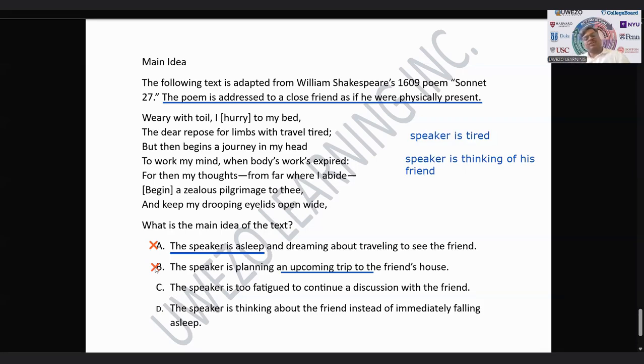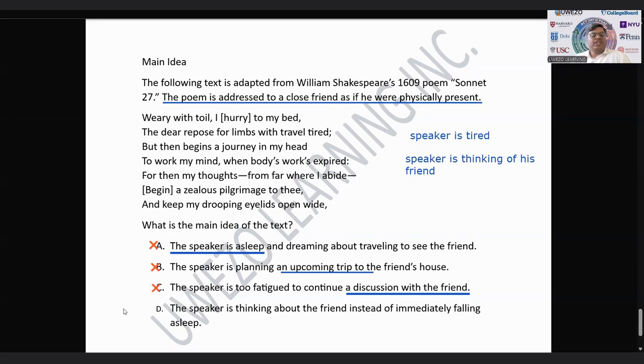Option C says the speaker is too fatigued to continue a discussion with the friend. So this sounds promising, but the second part of the answer choice is not right. The first part is correct. The speaker is too fatigued, too tired, but he is not having a discussion with the friend. The speaker is talking as if the friend is physically present. We know from the blurb the friend is not physically present. So option C is wrong as well.